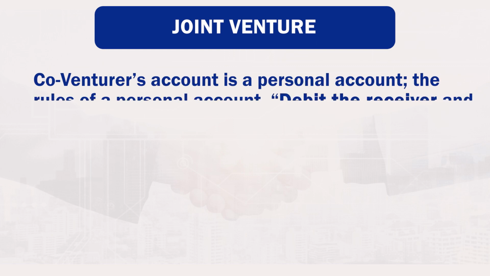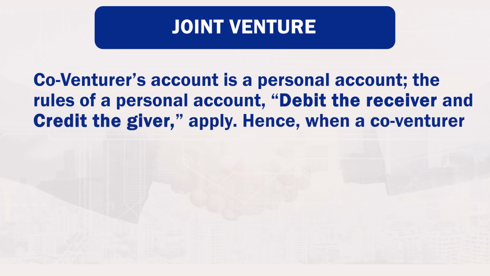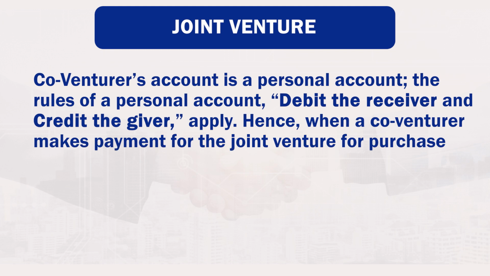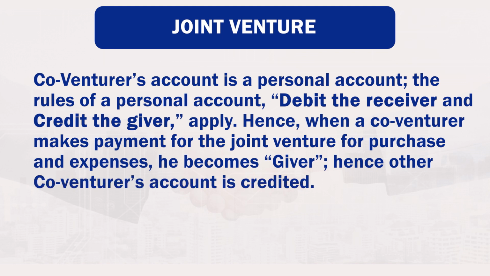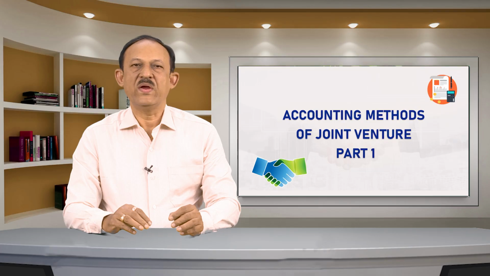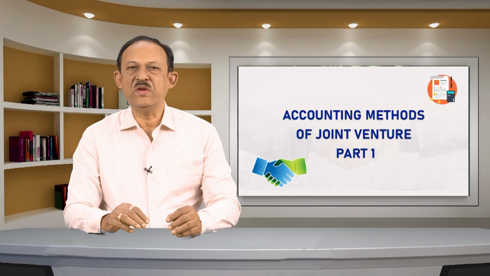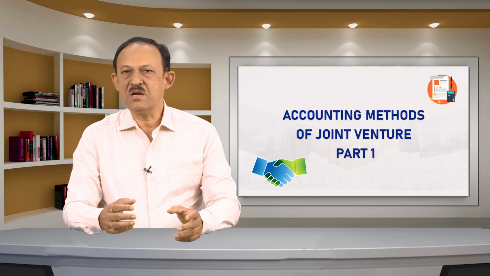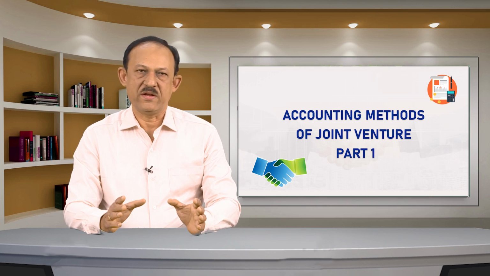Co-venturer's account is a personal account. The rules of personal account, debit the receiver and credit the giver, apply. Hence, when a co-venturer makes payment for the joint venture for purchases and expenses, he becomes the giver, hence the co-venturer's account is credited. When a co-venturer makes sales and retains the selling price with him, or when co-venturers take over closing stock or non-current assets, he is the receiver and hence his account is debited.